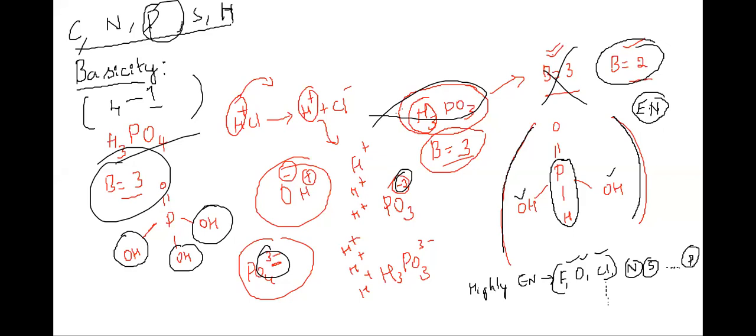So let us check in the case of HPO2. So it's very clear, right? H3PO5. Can we tell the basicity in both cases? One here and here. 4. How much? It is going to be 4. But here, since this has a peroxo group, this will not be equal to 4. This will be equal to 3.